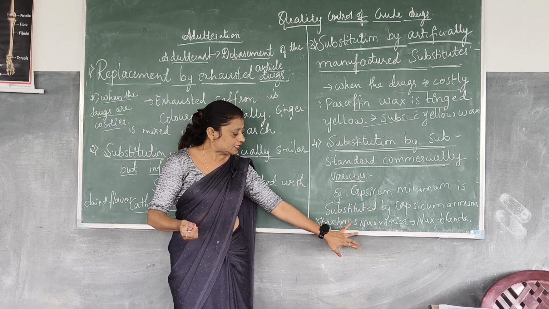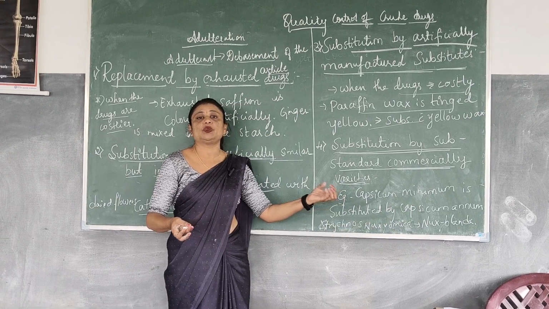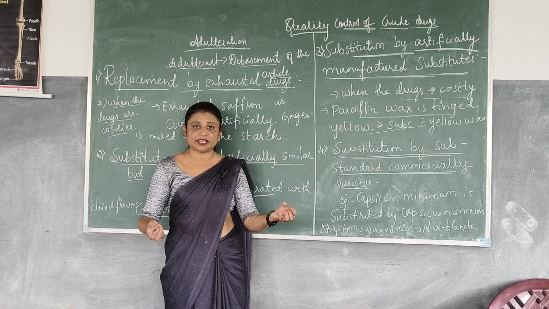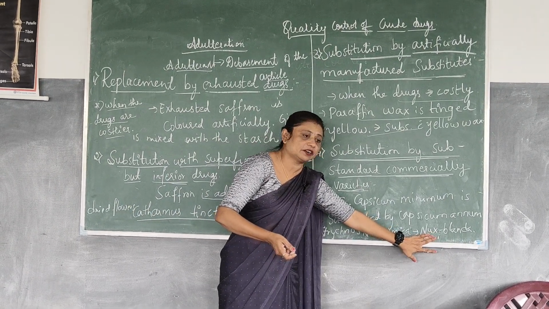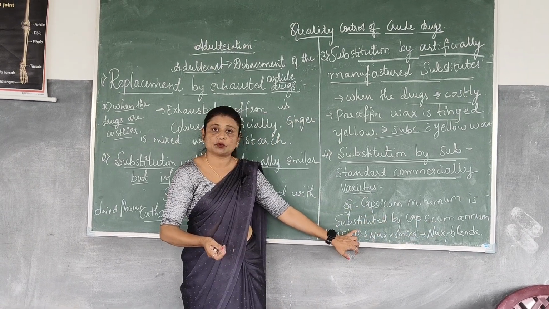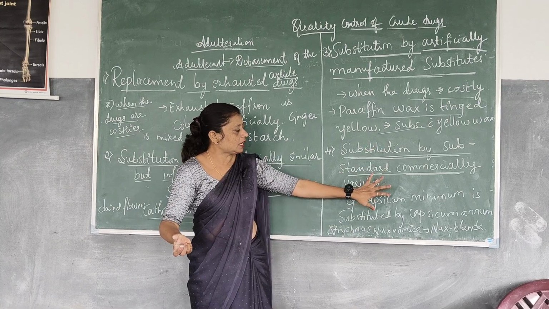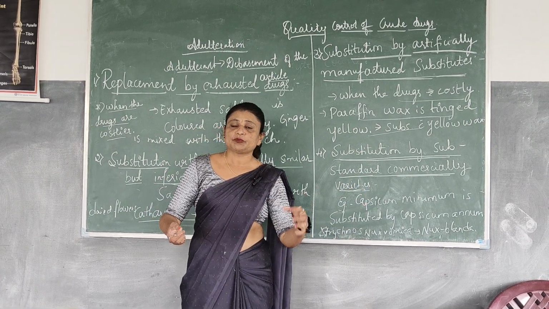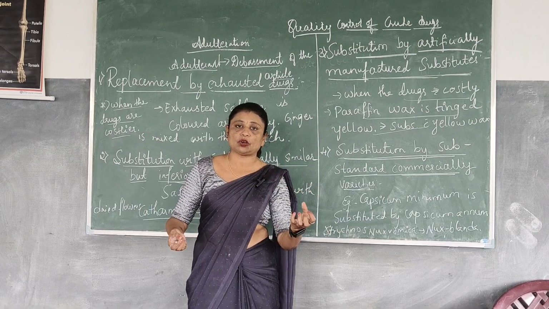Same like that, the other example is Strychnos nux-vomica. Nux vomica is nothing but the drug which is used as a CNS stimulant. The original drug will be dark in color, but the Strychnos nux-blanda is of poor quality, a substandard drug. So this nux-blanda will be mixed with the original Strychnos nux-vomica and sent into the market. So the substitution by substandard commercial varieties is meant to increase the profit value or the commercial value of the drug.